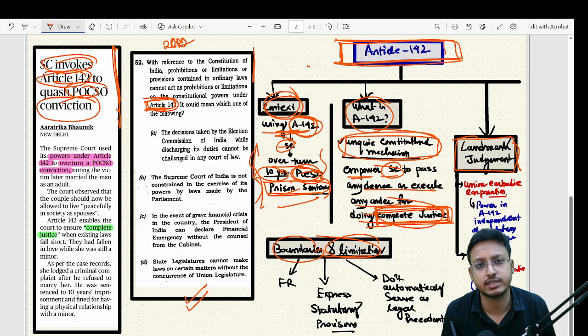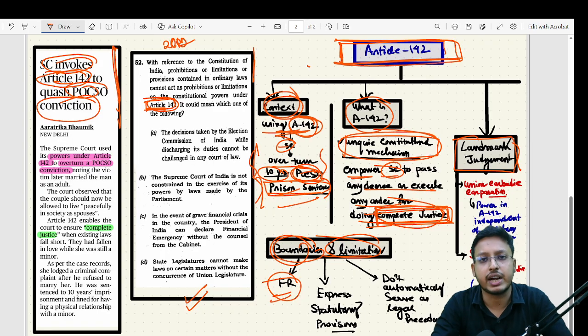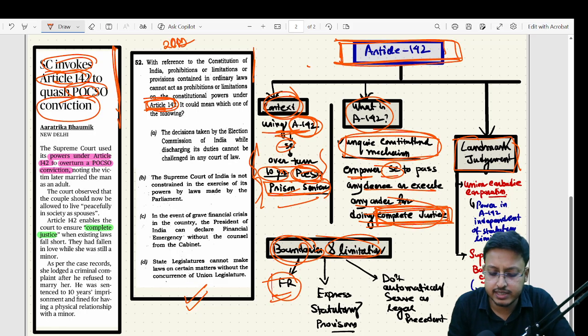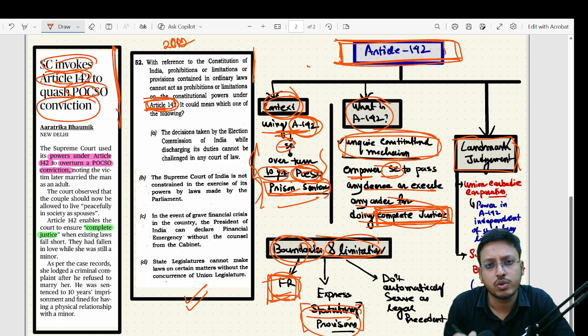We need to understand these boundaries and limitations. Fundamental rights are there; the Supreme Court cannot violate fundamental rights, so this puts a restriction on Article 142. At the same time, statutory provisions also act as a restriction over this particular power of the Supreme Court.